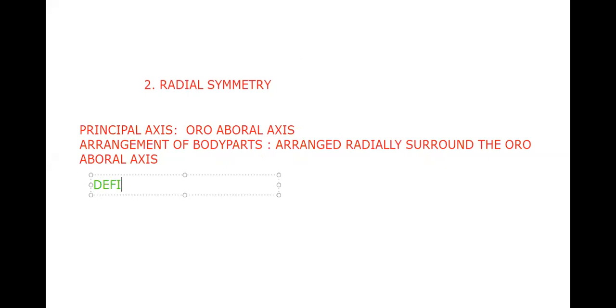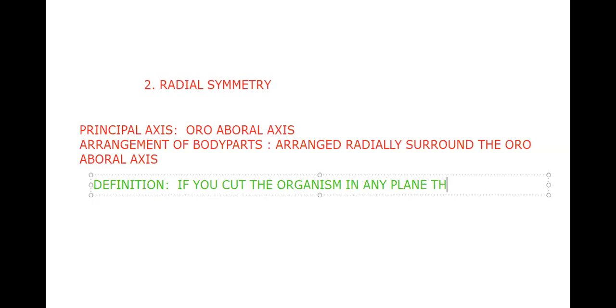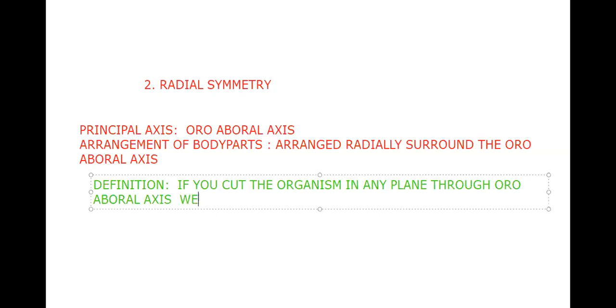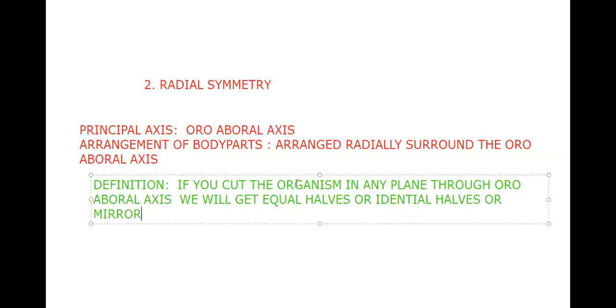Okay. Next, definition. We need to define this radial symmetry. That is very important. So what is the definition? If you cut the organism through any plane through the oroeboral axis, we will get equal halves, or identical halves. Halves, we say simply, are mirror images. Equal halves or identical halves are mirror images.